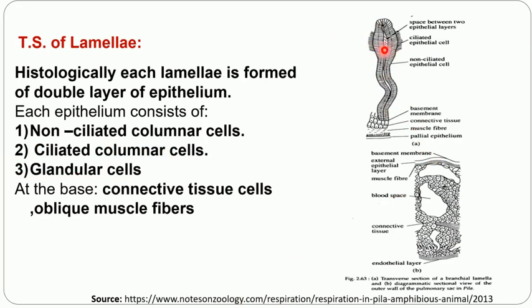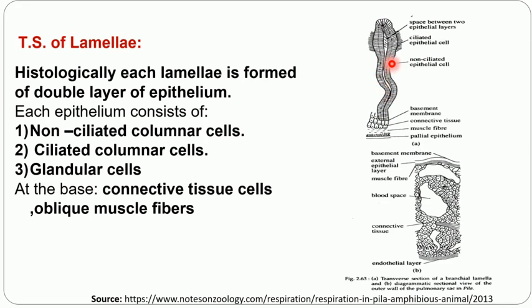Okay, so in this picture we can see that there are some cells which have the hair-like projections, which are nothing but cilia. So those are the ciliated epithelial cells, and there are some cells which do not have cilia at the base. These are the non-ciliated epithelial cells. And if you see these two layers, in between there is a space. But that space is not continuous.